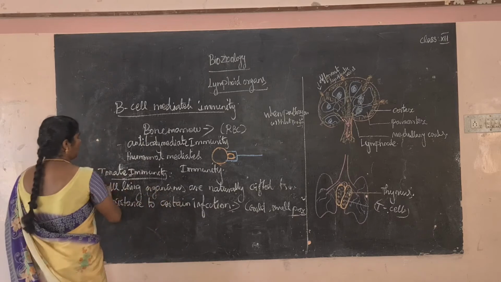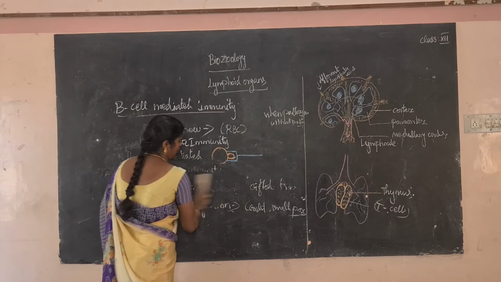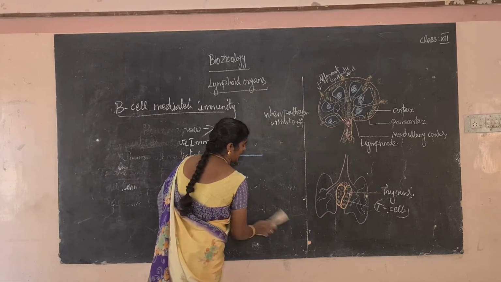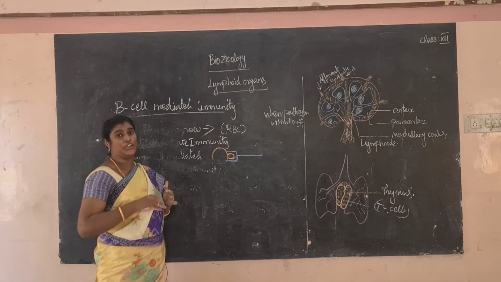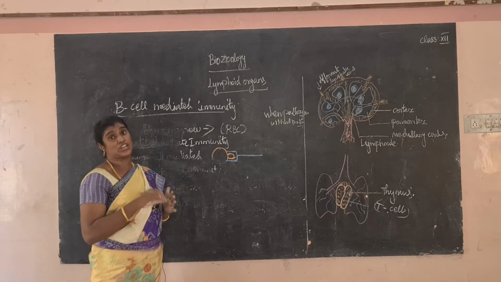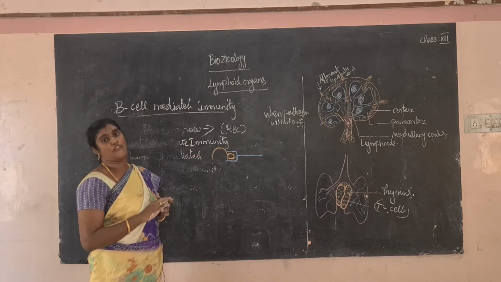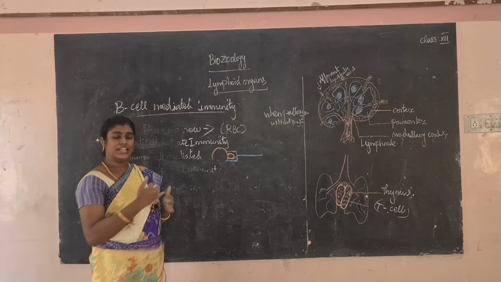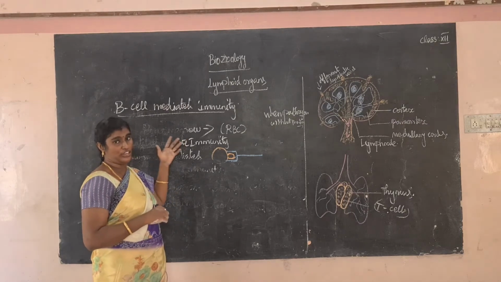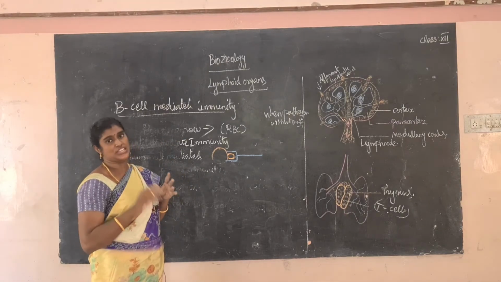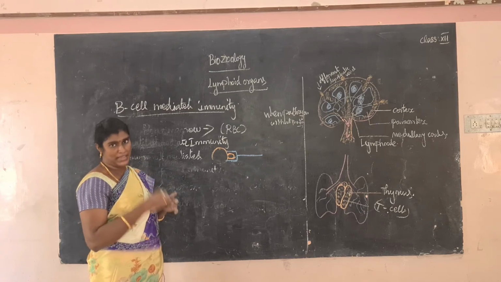Next topic: what is the difference between innate immunity and acquired immunity? Innate immunity is naturally gifted resistance to certain infections. Acquired immunity is the immunity acquired after birth. Acquired immunity has specific features: antigenic specificity, antibody mediated specificity, and memory cells. So what is a memory cell?